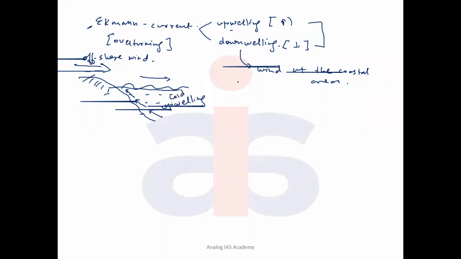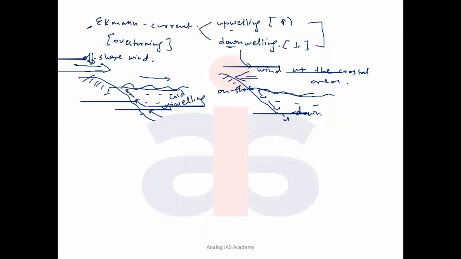And vice versa is possible when the wind is moving onshore or offshore? Now the wind is moving what? Onshore. Offshore was there; now the wind is moving to the land side, an onshore wind. Onshore wind will pile up the warmer water at the coast and the warmer water goes downward, resulting in a downwelling process.